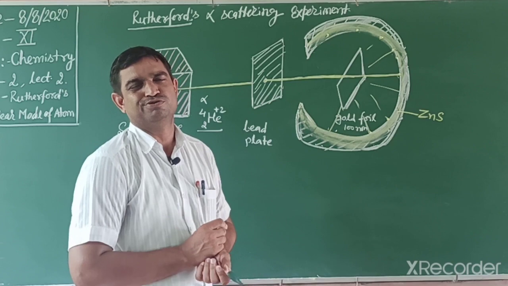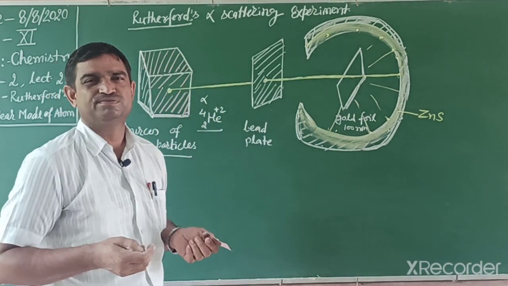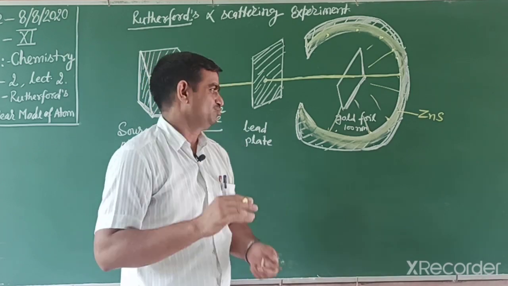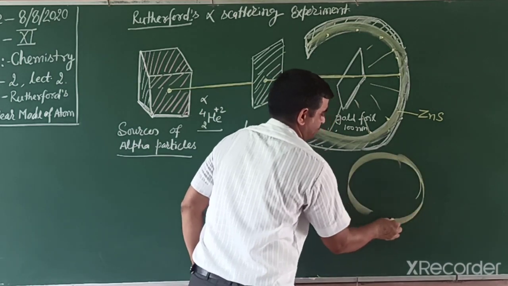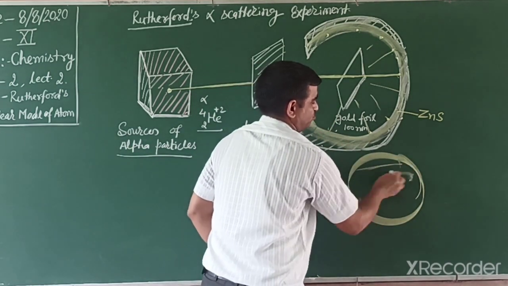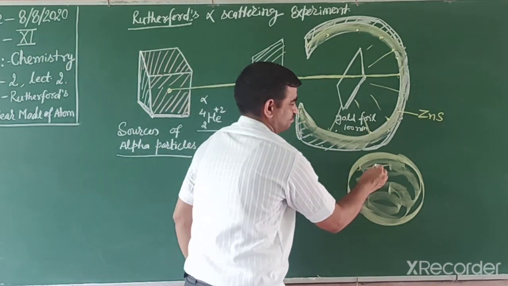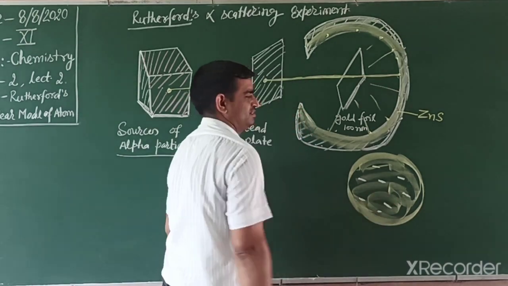Their speed also did not decrease. So Rutherford was astonished. What is the reason? According to the Thomson model, this one is the Thomson model, the plum pudding model. In this, the positive part is equally distributed, and the negative part is embedded in it, like this.